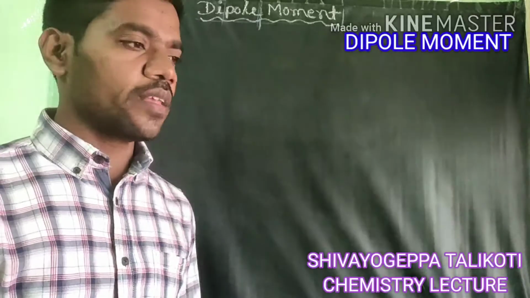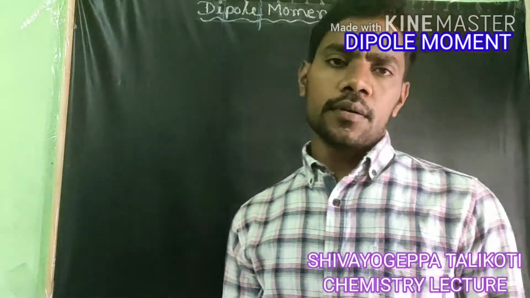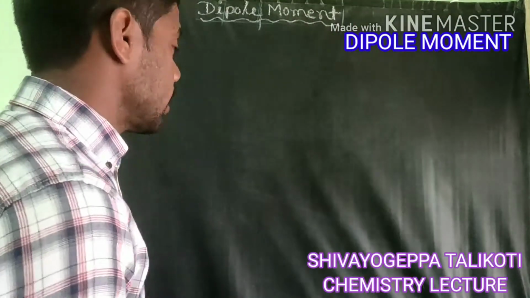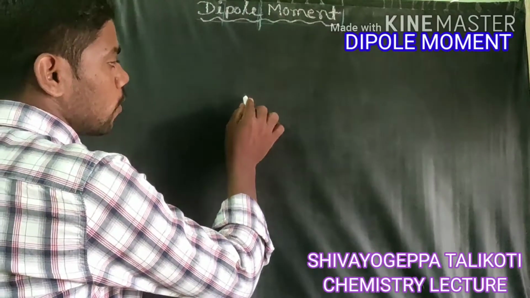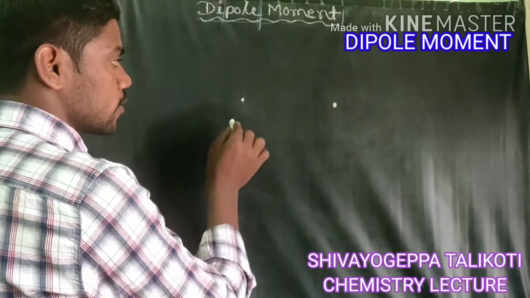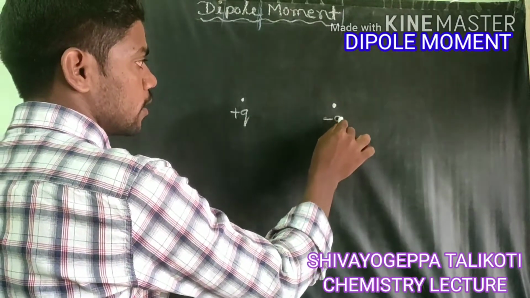In physics they define moment very well, and you also know moment very well. Now we'll go for the exact dipole moment. For example, there will be two charges: this is the positive charge and this is the negative charge.